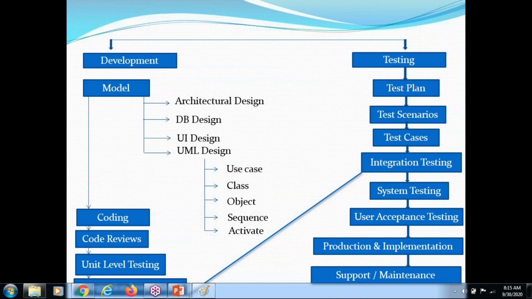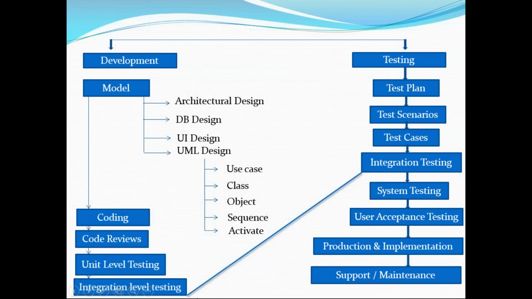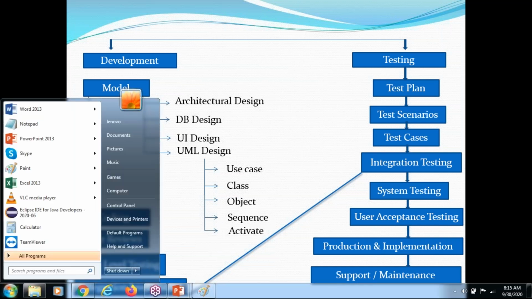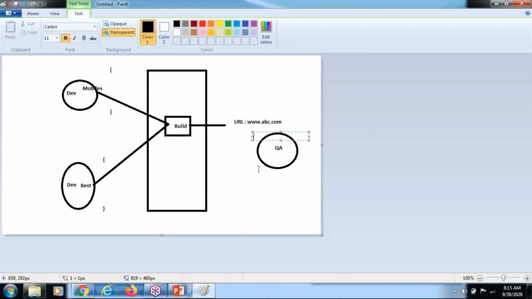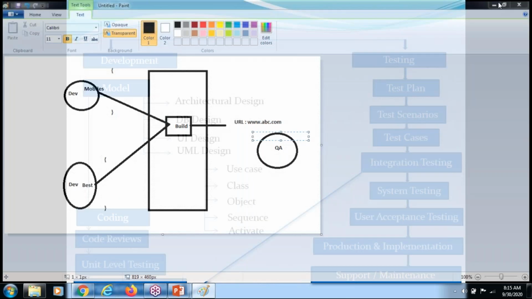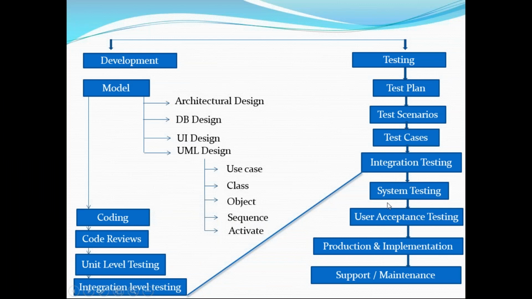Once the test cases are done, I told you, the development code will come to you, and the integration code will come to you. Now these two codes, developer one and developer two's code, will come here in the build format. Once that is done, you go for system testing. This is very, very important. What is system testing? You need to test the entire application.